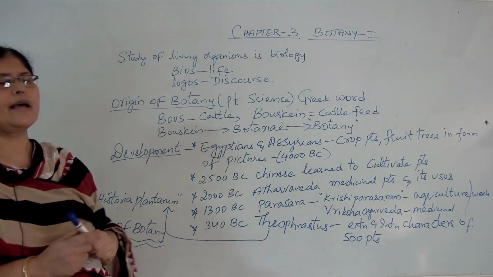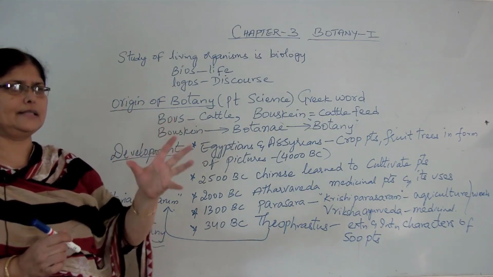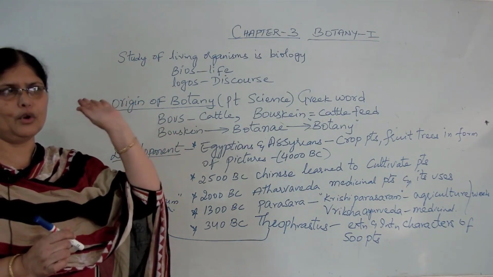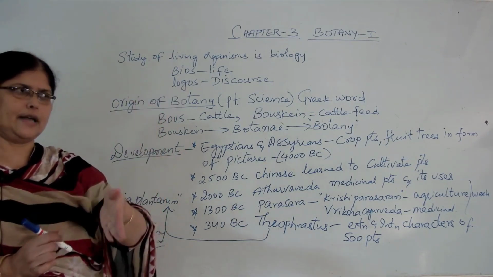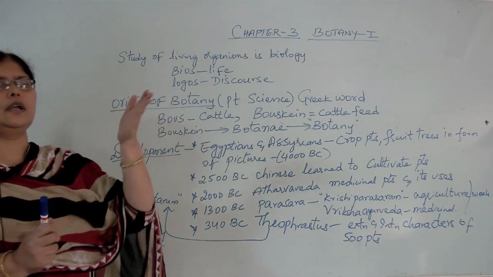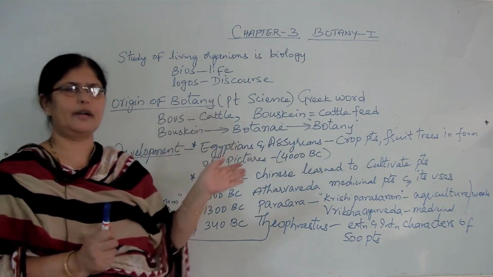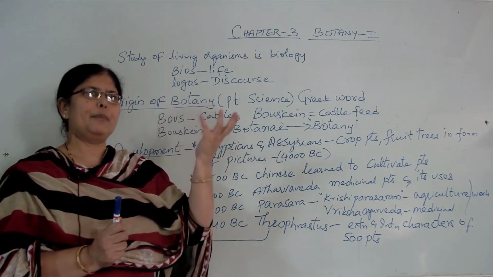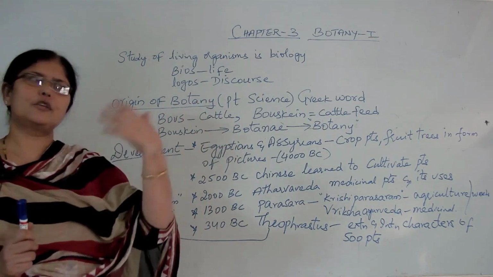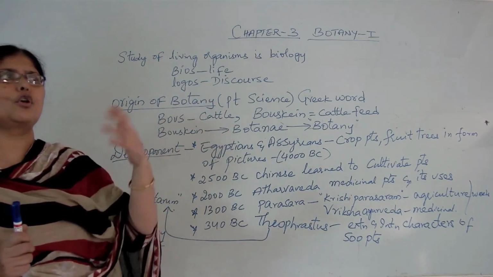Now, how has botany as a science developed from time immemorial to the present day? In ancient times, civilization was not in a proper manner, and science was not developed. So, the people were nomadic, they used to roam from one place to another in search of food, clothing and shelter.